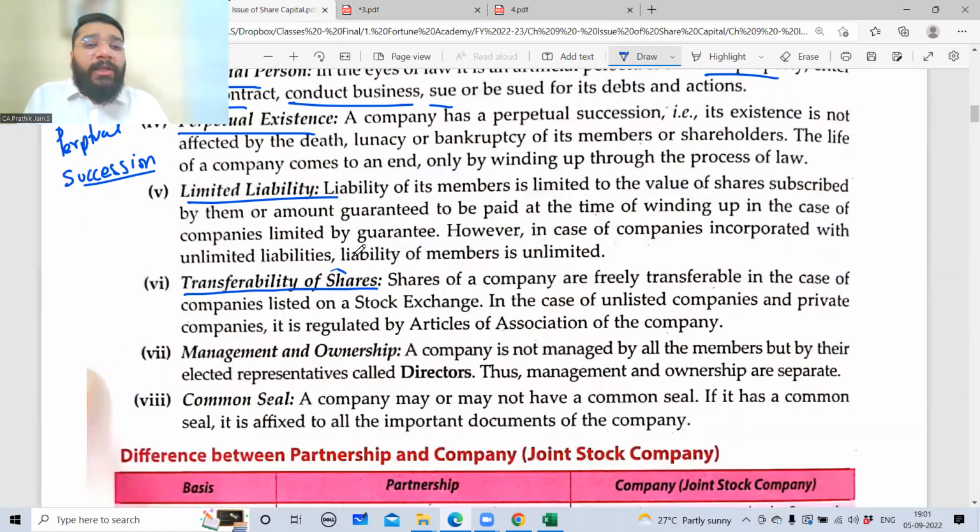So, transferability of the shares. Now you've taken shares of some company, right? Now you no longer want to be a part of that company. So what can you do? You can transfer it. So transferring of shares is possible in the listed company. We'll be discussing that.